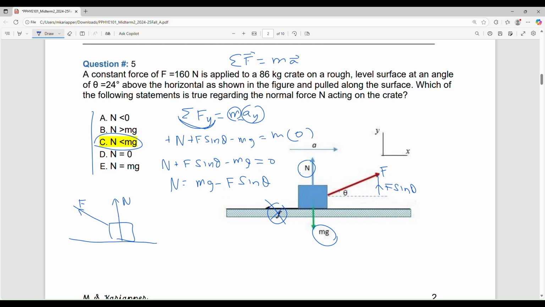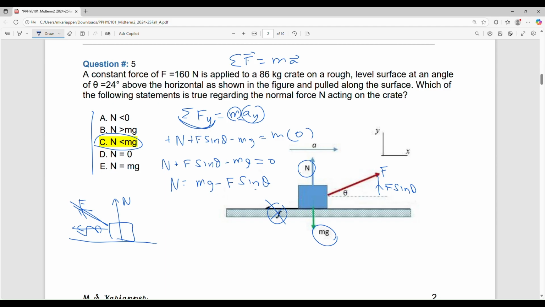See, when you pull something like a box horizontally, N will be mg, right? Because theta is equal to 0, and sine 0 is 0. But if you pull like this, it is not getting lifted, but you are kind of pulling it up. So it will be touching the floor less. So N will be less than its weight.